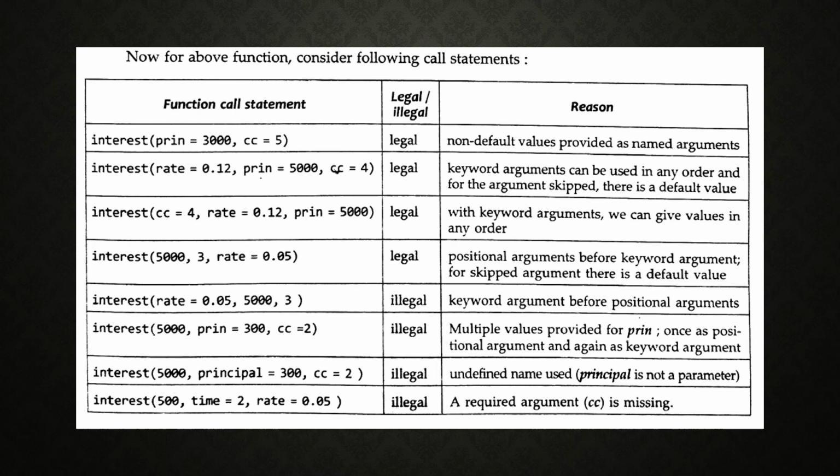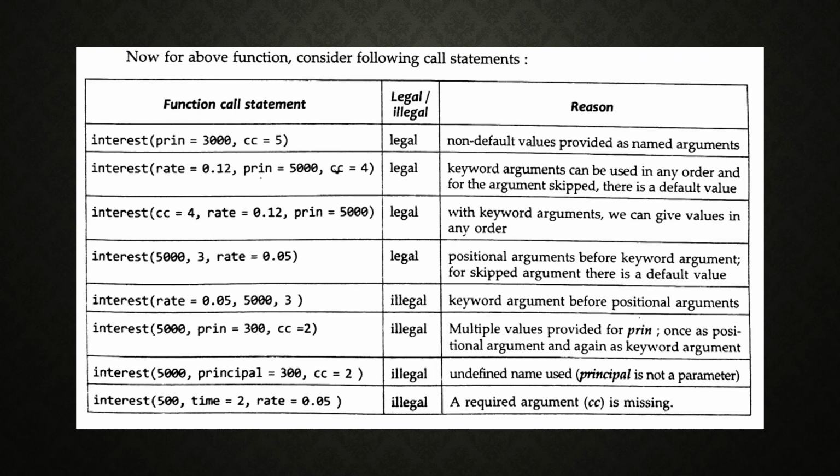Next, the second one: interest(rate=0.12, principal_amount=5000, CC=4). It is legal. The reason is given: keyword arguments can be used in any order. It's a keyword argument, that means you specify the argument name equal to some value, so you can place it in any order. For the argument skipped, there is a default value also.